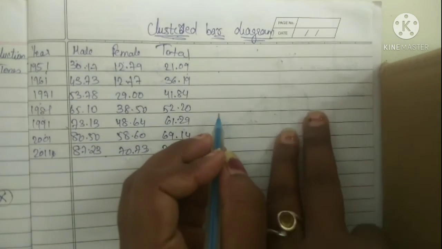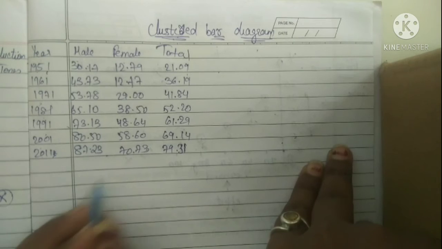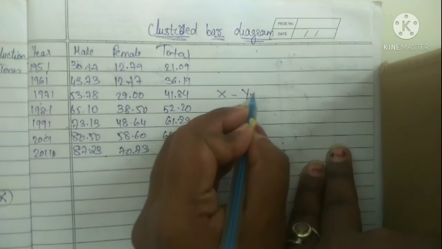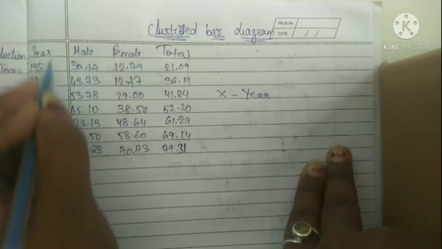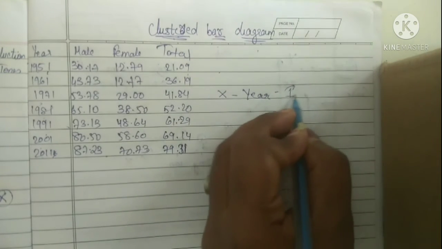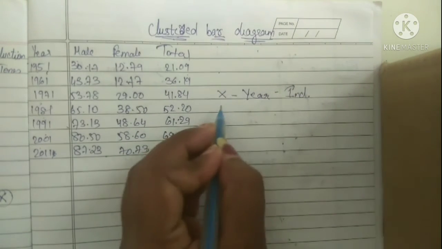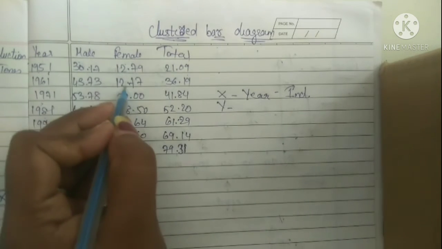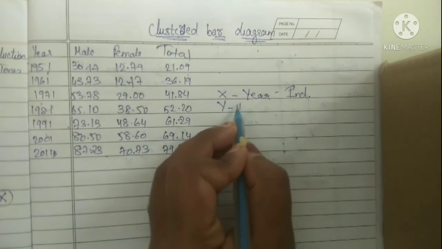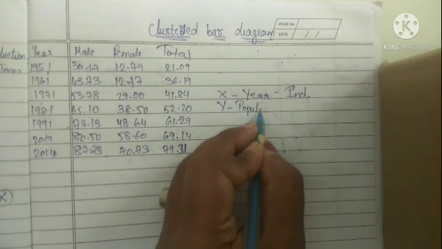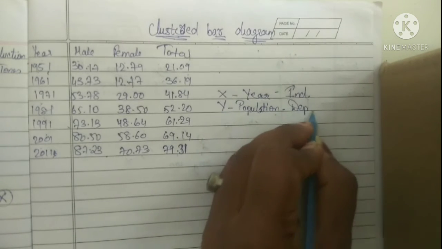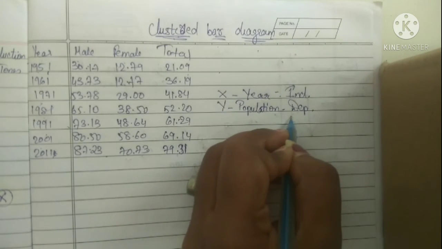So usually we take the x-axis and y-axis. So what can we take here on the x-axis? The x-axis will be the year. Why? Because it is the independent portion. The y-axis can be the male, female and total, which means the population we can consider, and that will be the dependent portion. So independent and dependent we have decided.